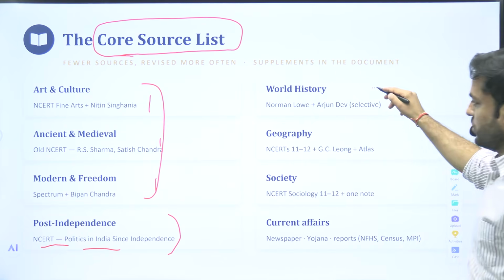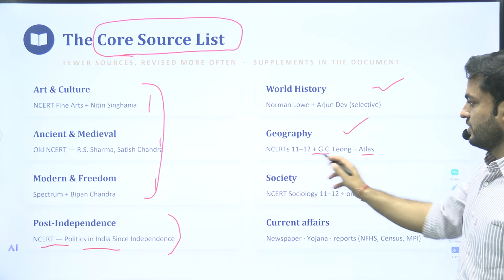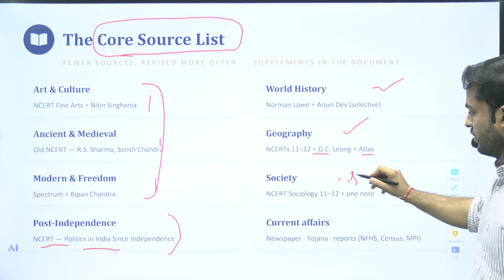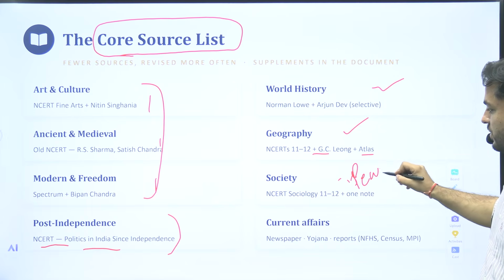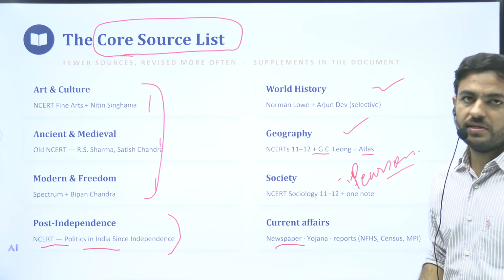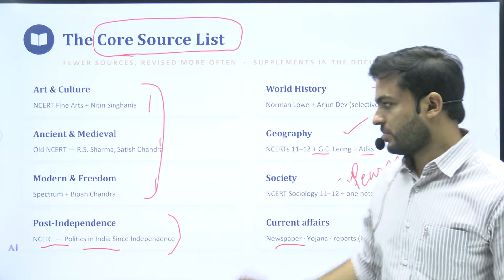Okay. World history, we have done that. Geography, again, NCERT, Atlas, GC Leong, Society. Just add the sample source book by Pearson publication here. Okay. And current affairs, again, your basic standard approach of newspapers and the compilations.